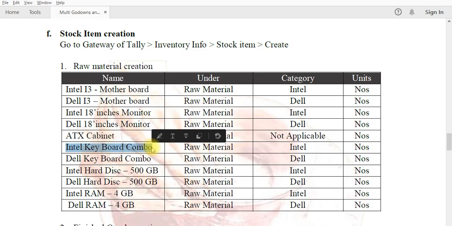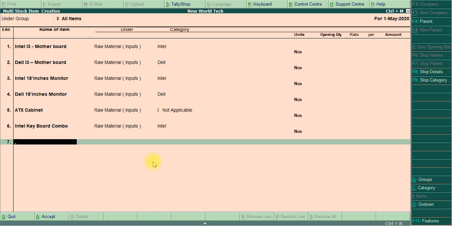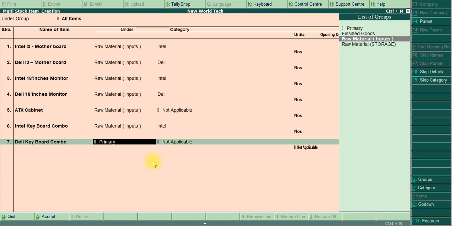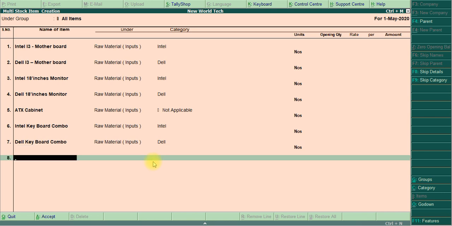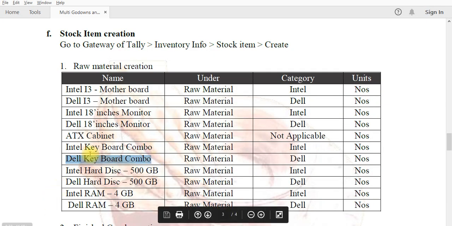Then we move to Dell keyboard combo, under raw material inputs, Dell, unit of measure as numbers. The eighth one is hard disk, Intel hard disk.